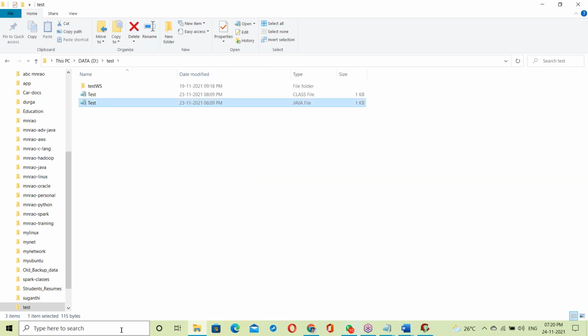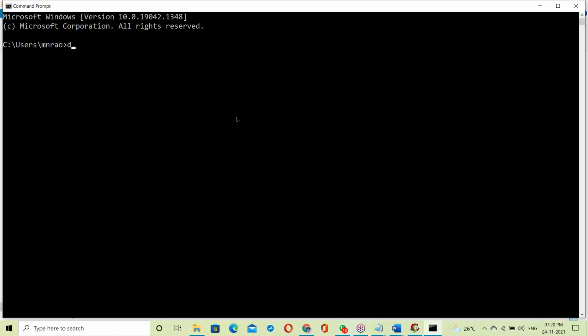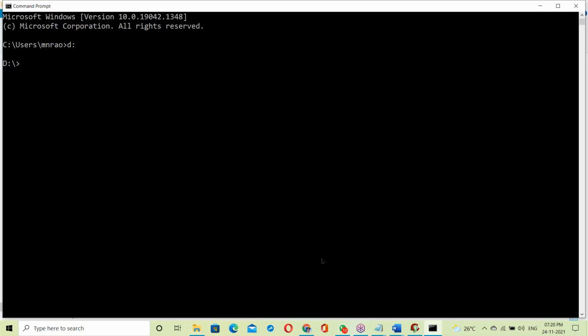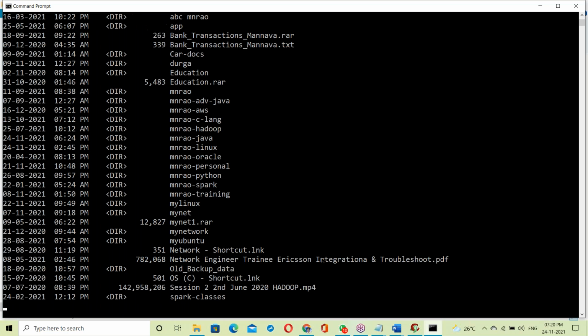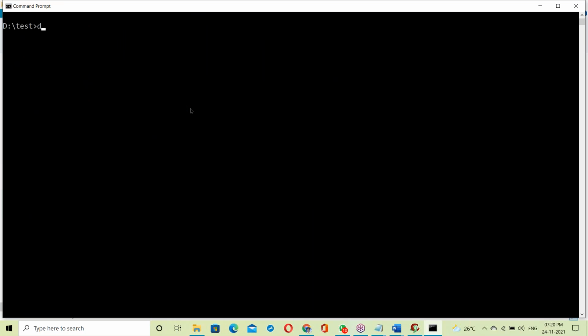Let us see how it works. Open the command prompt, D drive. Dir test. What is test? It's a directory, called a directory in the character interface. Now cd test, then cls and dir.